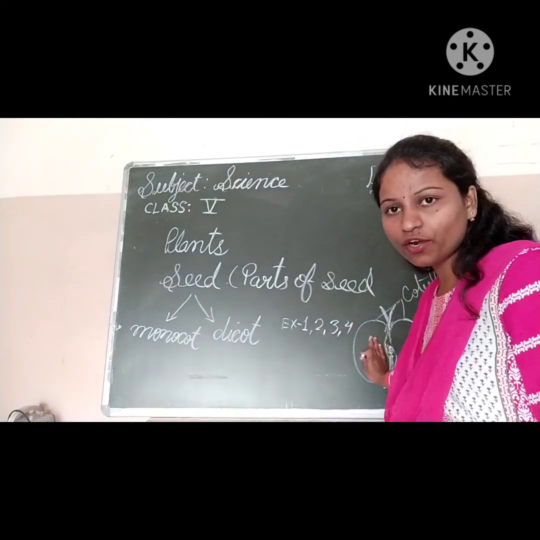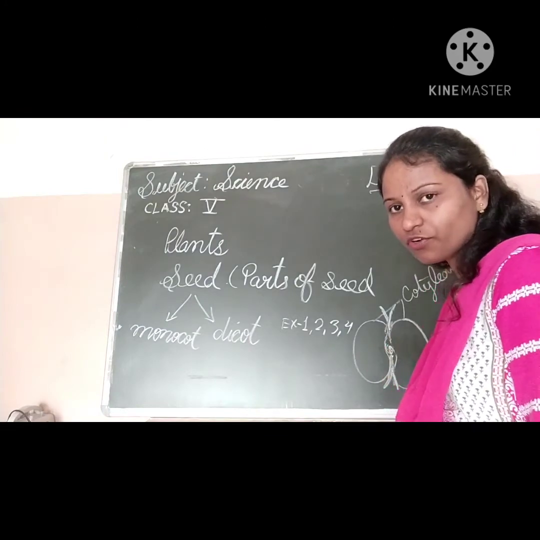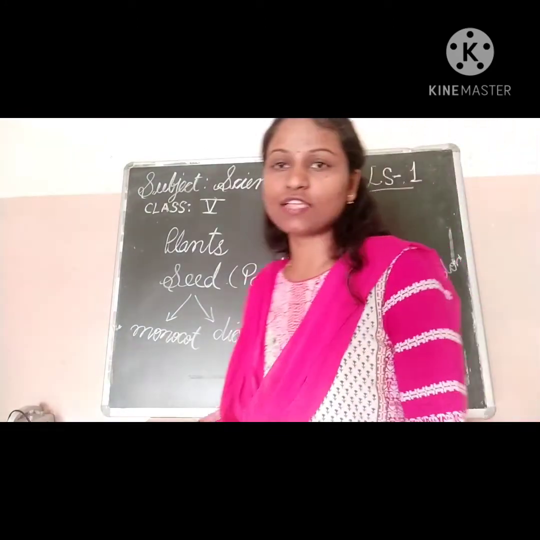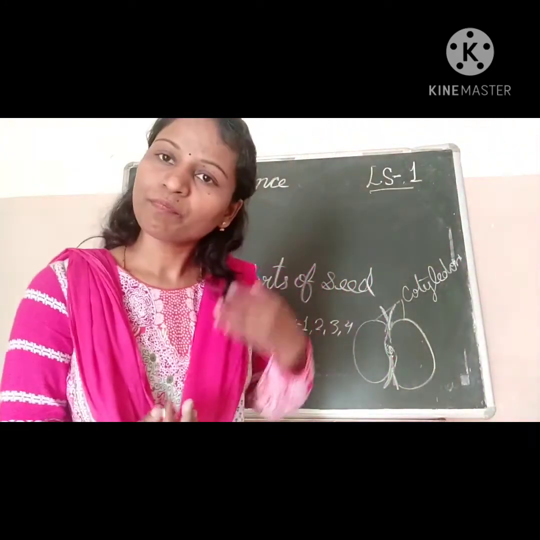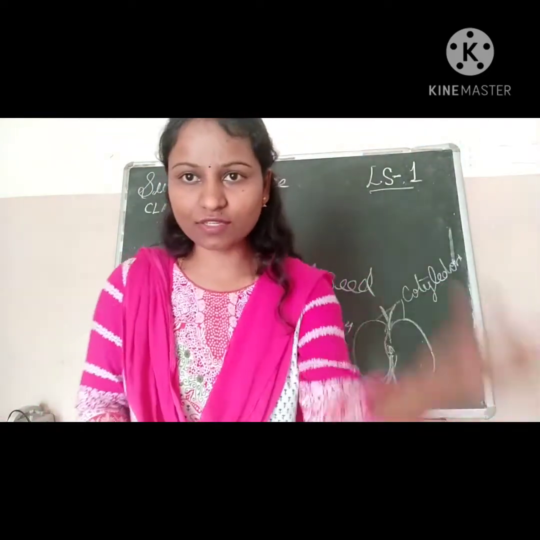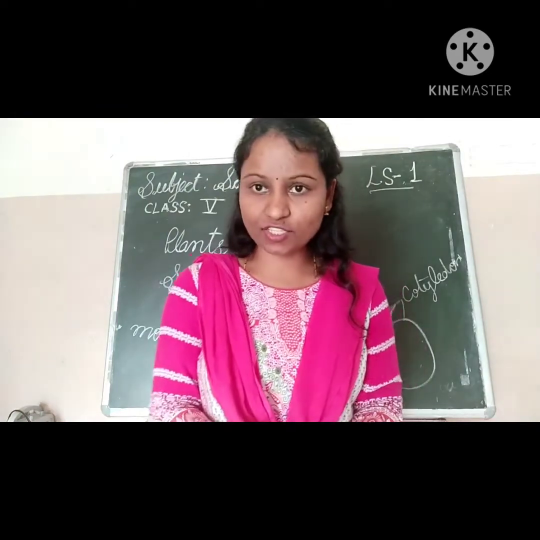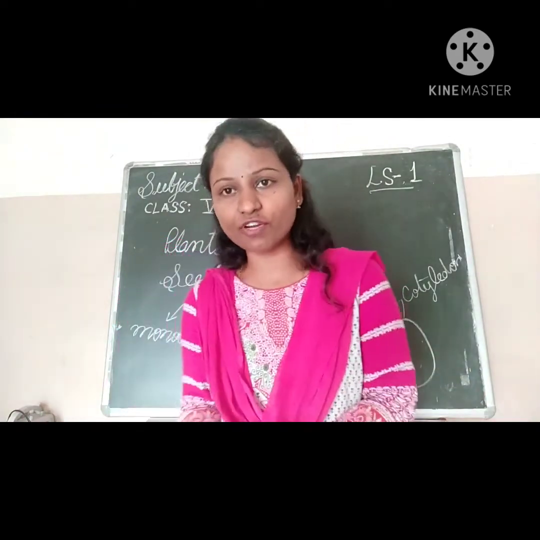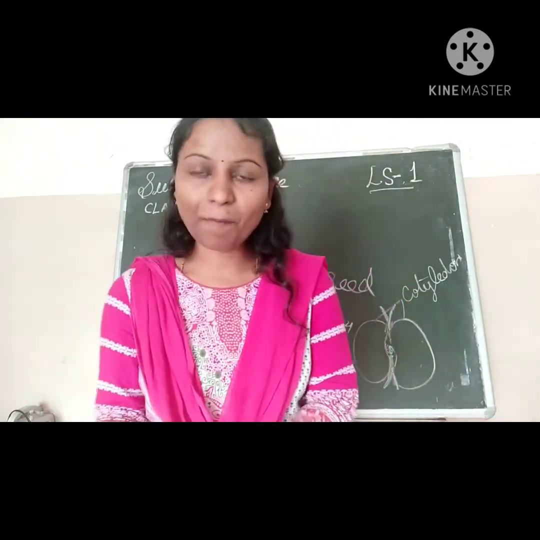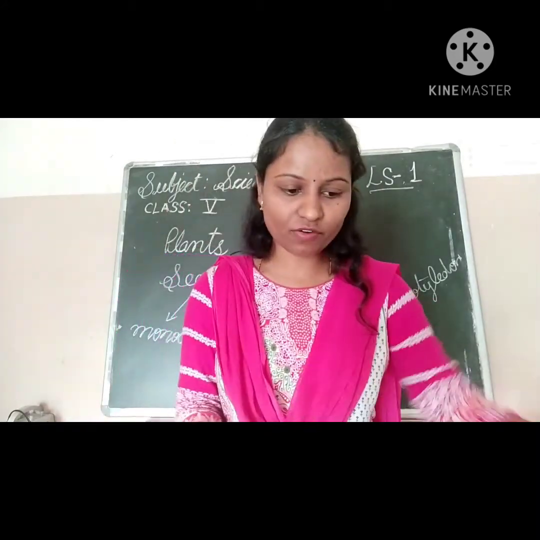The food is stored in these two cotyledons. I have given you this diagram in the docs also, in the question and answers: what a seed is and the different parts of it. So this is about the seed.